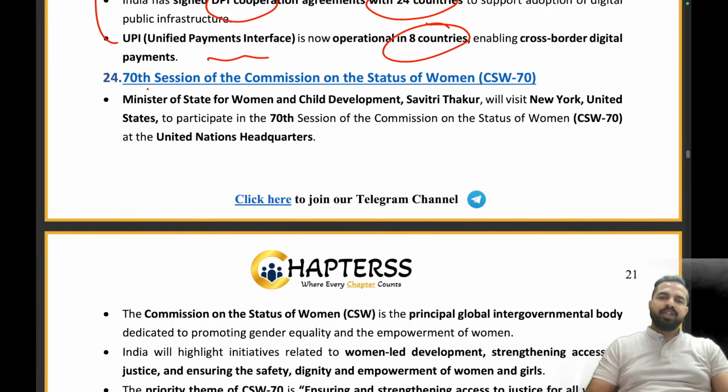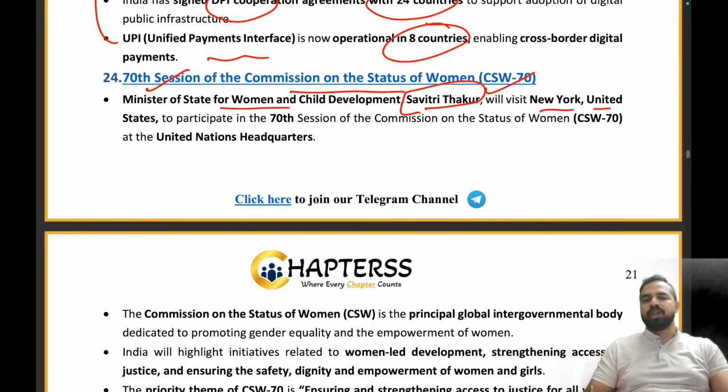The 70th session of the Commission on the Status of Women. My dear friends, Minister of State for Women and Child Development Savitri Thakur ji has visited New York, US to participate in the 70th session of the Commission on the Status of Women, CSW70, at the United Nations headquarters. Now my dear friends, let's try to understand this with the help of an example. See,